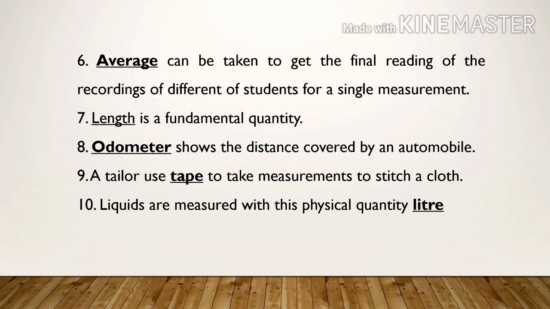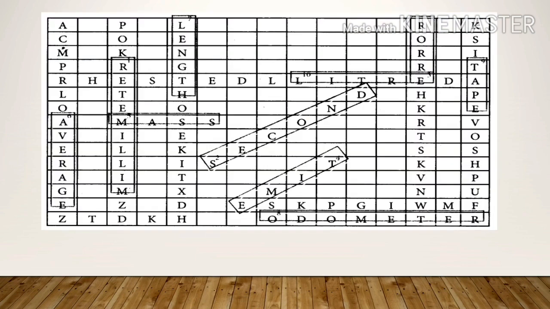Answer, odometer. Question number 9. A tailor uses dash to take measurements to stitch a cloth. Answer, tape. Question number 10. Liquids are measured with this physical quantity. Answer, liter. Mark the answers within the grid on your textbook.